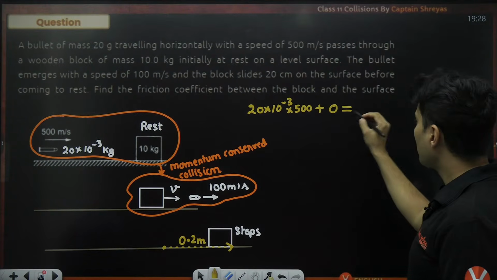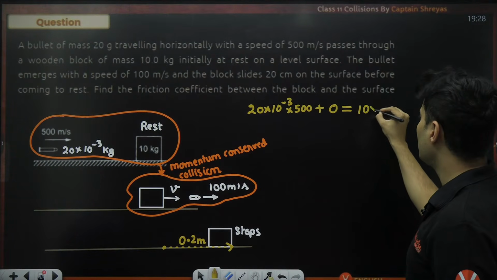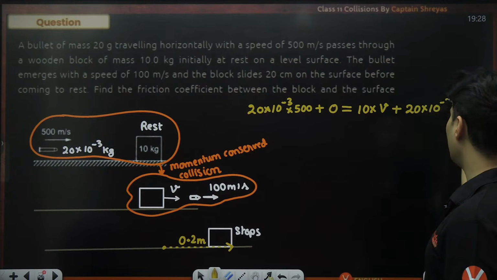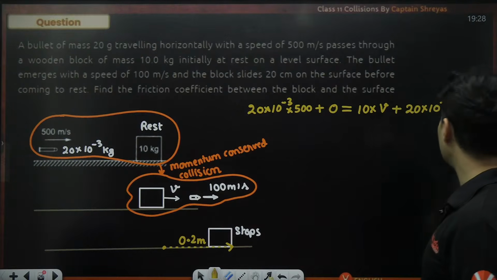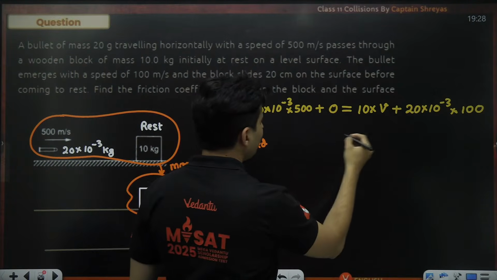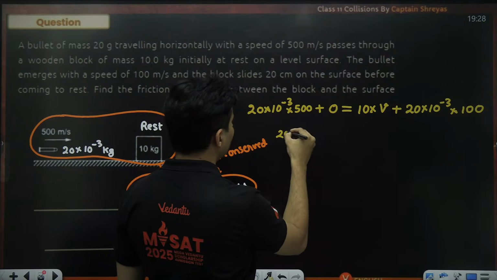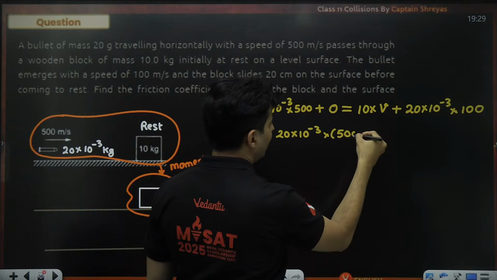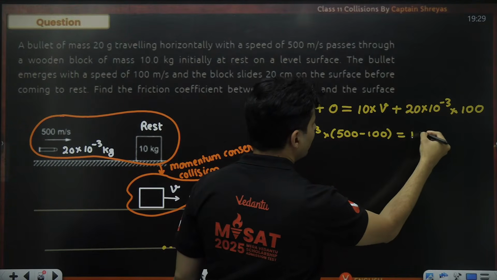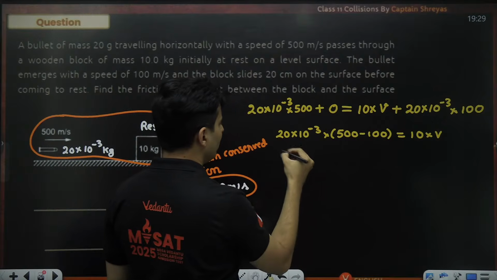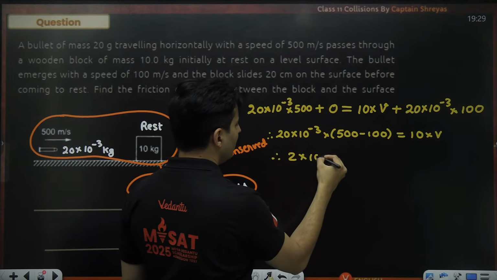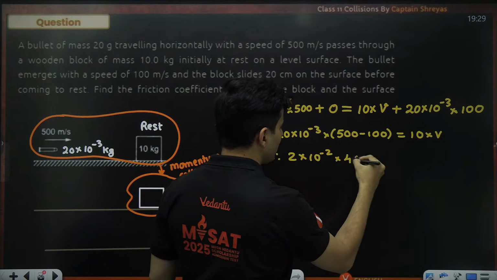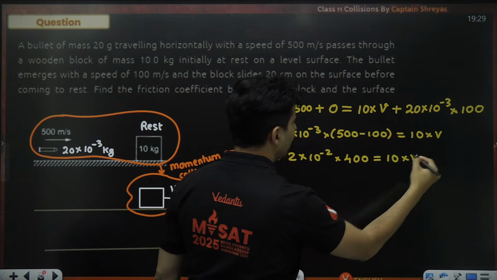Final momentum will be mass of the block, which is 10 kilos, into velocity, which I do not know, plus mass of the bullet, again 20 into 10 to the power minus 3, into 100 meters per second. I think we can bring this term over here. So it will become 20 into 10 to the power minus 3 multiplied by 500 minus 100 is equal to 10 multiplied by V. This will therefore become 2 into 10 to the power minus 2 multiplied by 500 minus 100, which is nothing but 400.